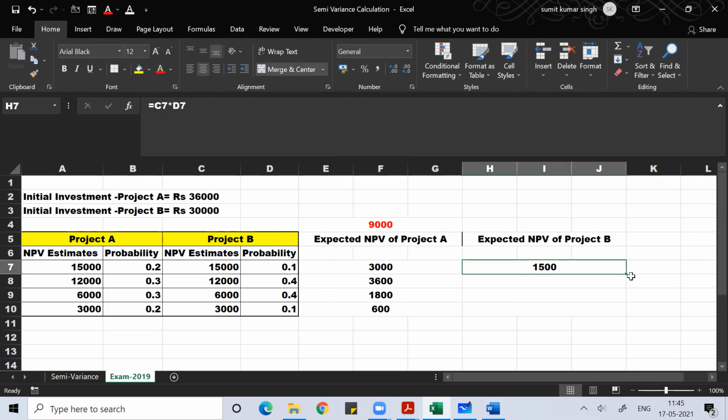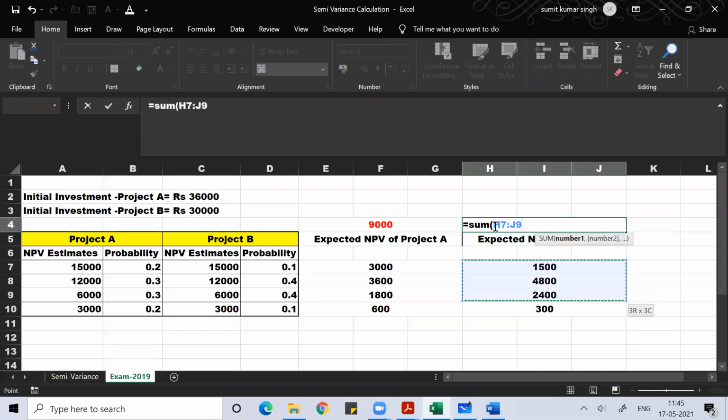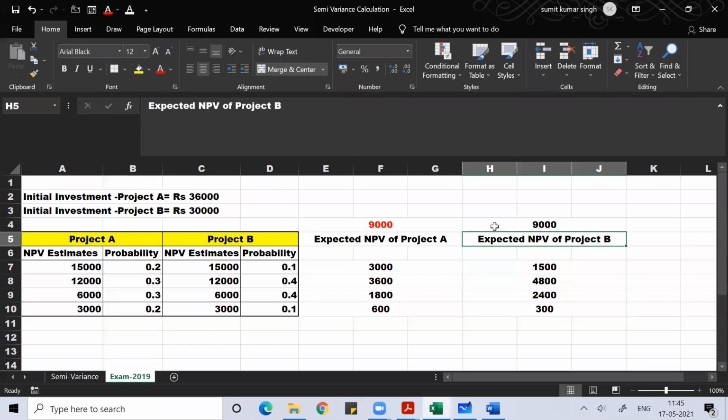Once you do one calculation, you have to repeat the calculation. And with this, I find the expected NPV of project B, which is the sum of these. You can use a calculator to get this value.